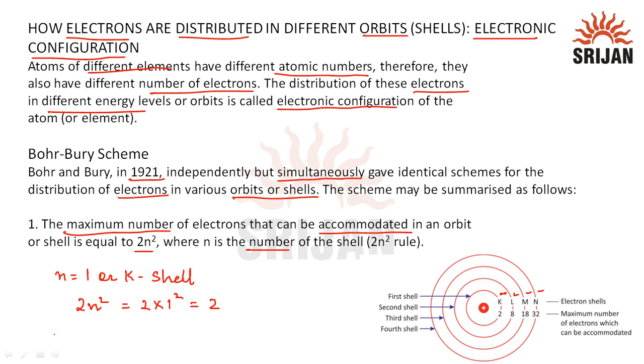If we take the example of the second shell, that is the L shell, the value of n is 2, so it will be 2 into 2 square, that is 8, and so on. Similarly for the M shell and the N shell, these are the maximum numbers of electrons which can be accommodated.